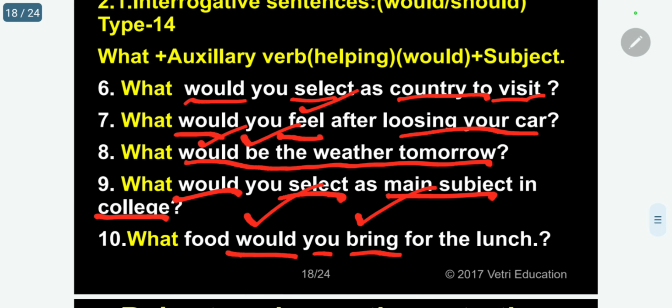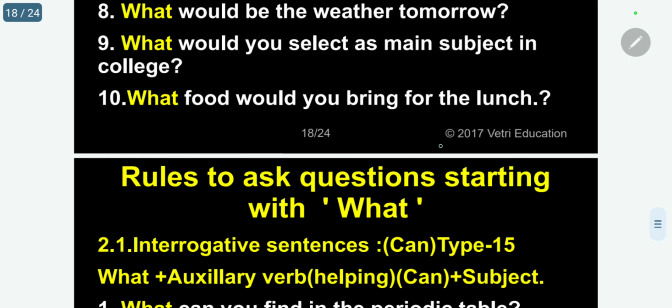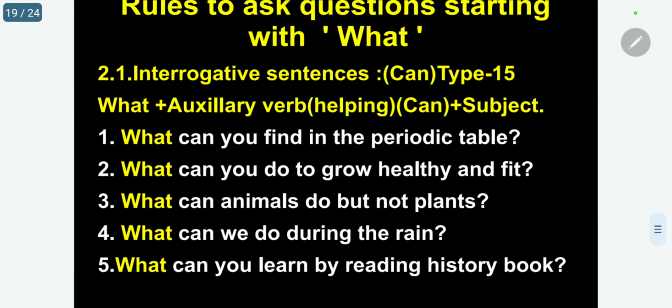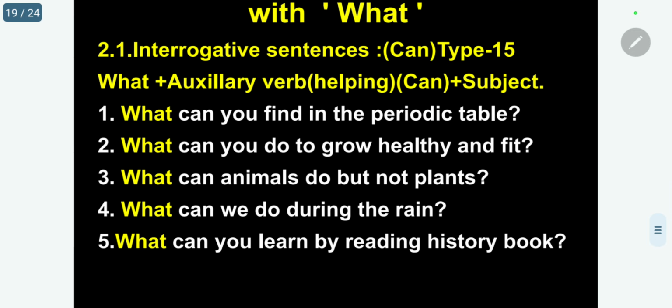So what we have seen now? So will and would we have seen. Next, I'll go for can. Kindly follow. What can you find in the periodic table? In the periodic table, what can you find? You know already, there are elements present in the periodic table.